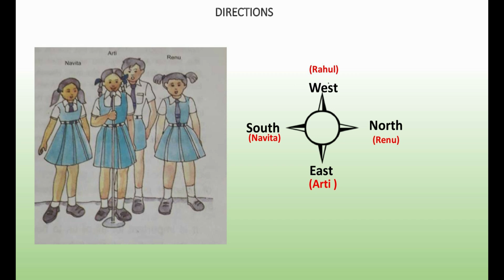Rahul is standing behind Aarti. He is to the west of Aarti. Renu is standing to the left of Aarti. She is standing in the north, and Navita is standing to the south of Aarti. North direction is opposite to south.